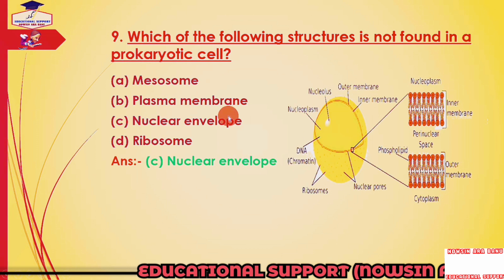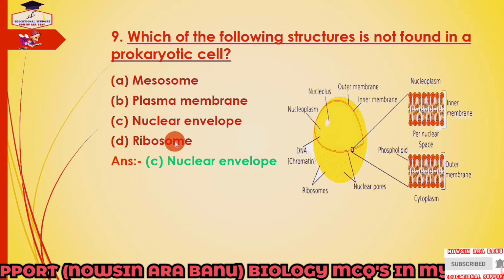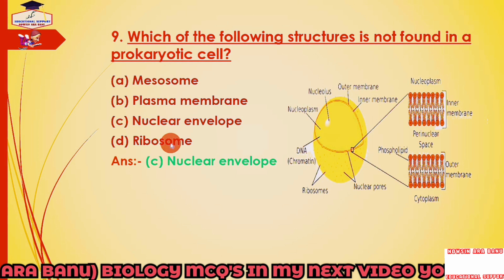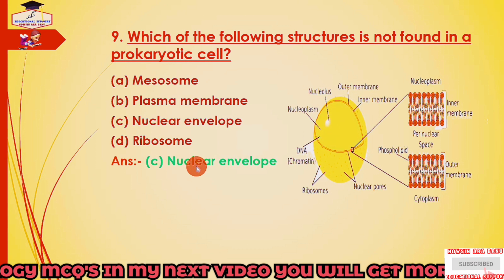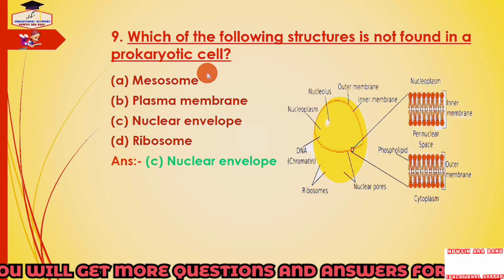So mesosomes, plasma membrane and 70S ribosome are present in a prokaryotic cell, and nuclear envelope is not found in a prokaryotic cell.